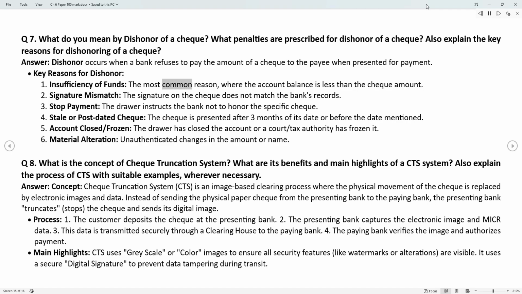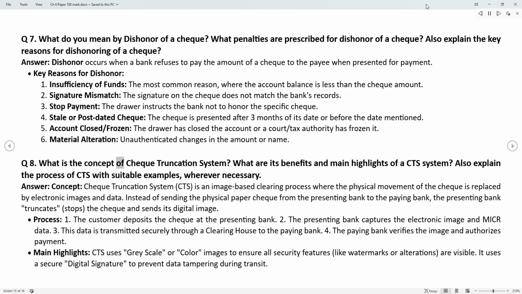Insufficiency of funds, the most common reason, where the account balance is less than the check amount. Signature mismatch, the signature on the check does not match the bank's records. Stop payment, the drawer instructs the bank not to honor the specific check. Stale or post-dated check, the check is presented after 3 months of its date or before the date mentioned. Account closed or frozen, the drawer has closed the account or a court or tax authority has frozen it. Material alteration, unauthenticated changes in the amount or name.